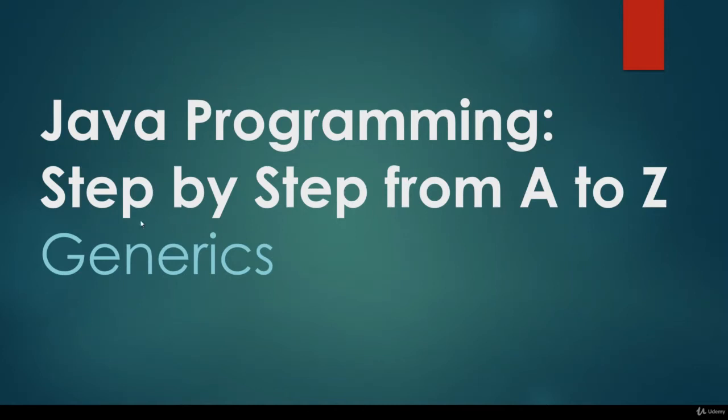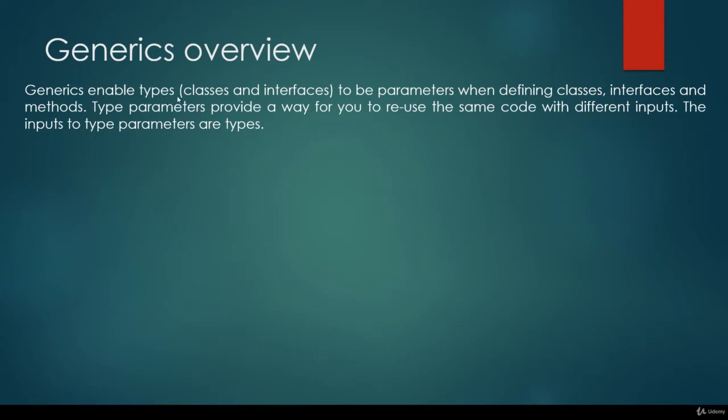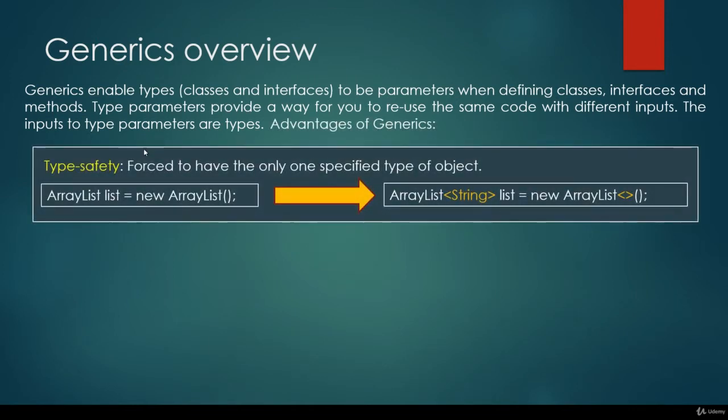In this lecture, we are going to talk about generics. So generics enable types such as classes and interfaces to be parameters when defining classes, interfaces, and methods. Type parameters provide a way for you to reuse the same code with different inputs. The inputs are the types basically. So let's talk about the advantages of generics.